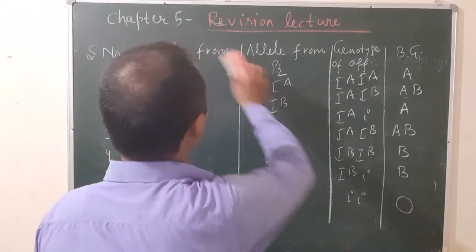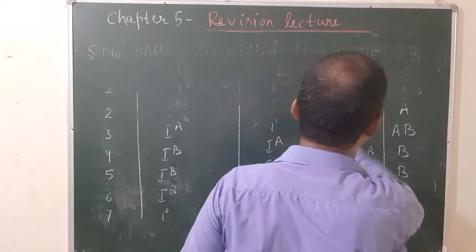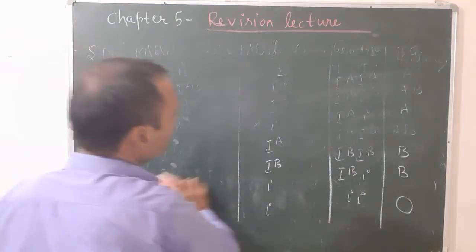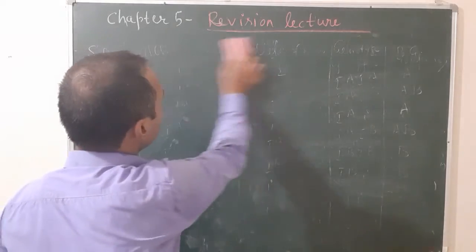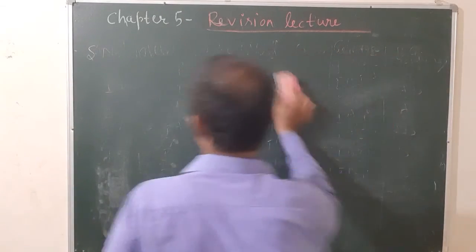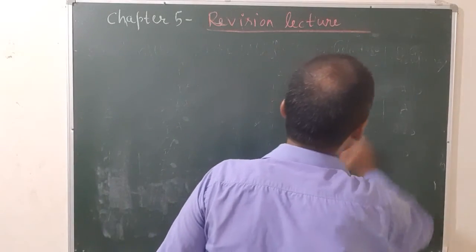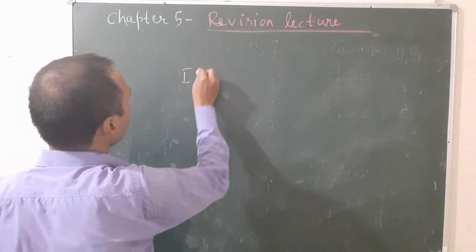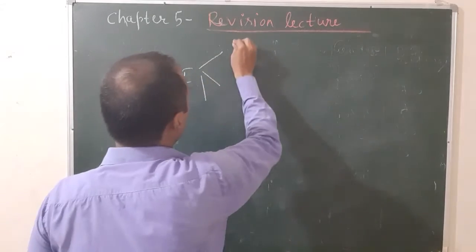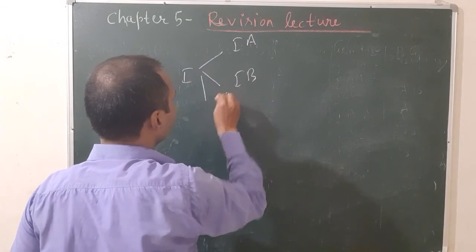Now let us see how you will know the number of phenotypes and genotypes in ABO blood grouping. Number of phenotypes is equal to n plus 1, where n is the number of multiple alleles. You know there are 3 multiple alleles of the I gene that controls the blood group in humans, represented by IA, IB, and i.